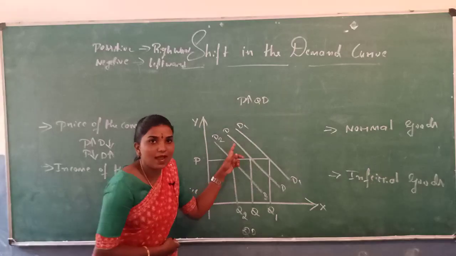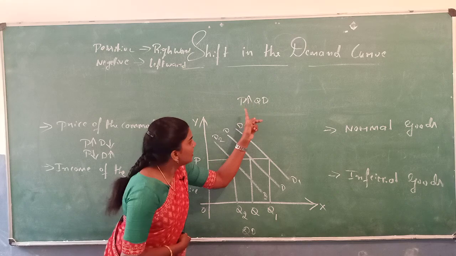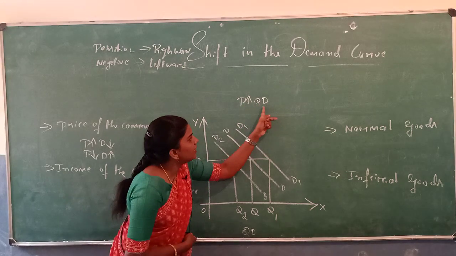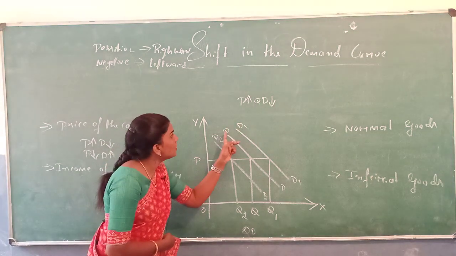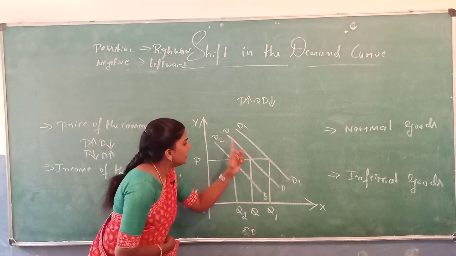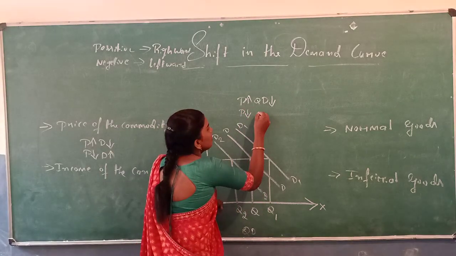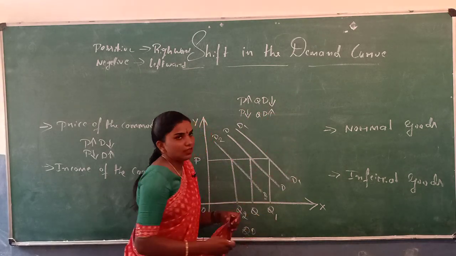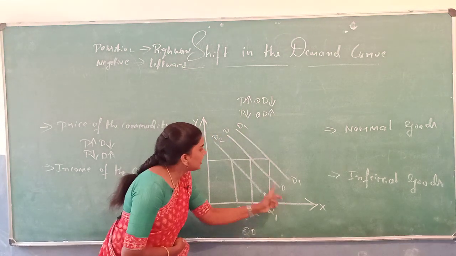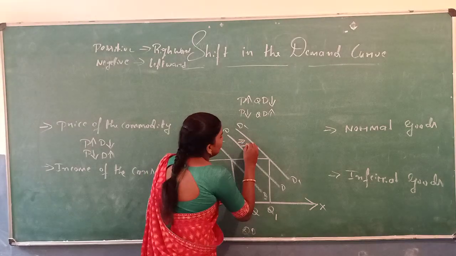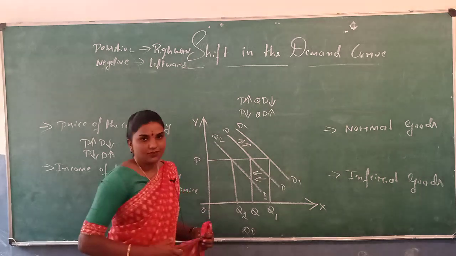So the demand curve shifts to, what do we say? If the price of the commodity increases, the quantity demanded decreases. So this is a negative effect. So the demand curve shifts leftward like DD to D2 D2. If the price of the commodity decreases, the demand for the commodity increases. This is the positive effect. So the demand curve shifts rightward like DD to D1 D1. Leftward, rightward. This is the left.